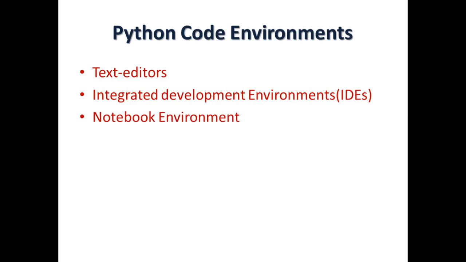Why do we need environments? Suppose I'm giving you an example: whenever you go to a classroom, you can feel that it is a classroom because your classroom has an environment. For example, your classroom has benches, teacher, blackboard, chalk, duster, students. That creates an environment. So for Python program development, we also need an environment where we can develop our Python programs, write them, and execute them. That's why we have these kinds of environments available to us, and we have to know how to use them and how to apply them in real life.